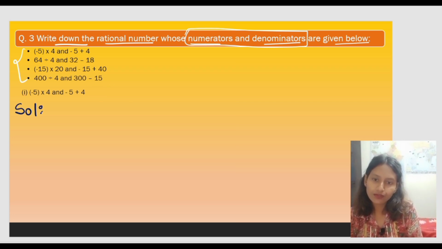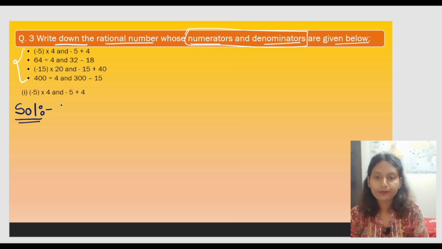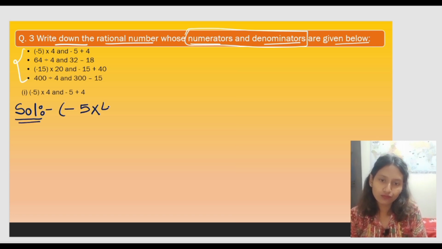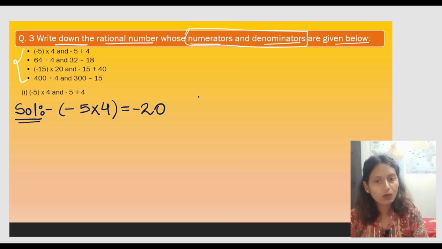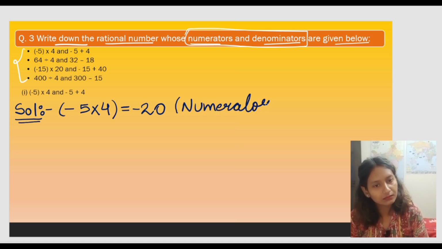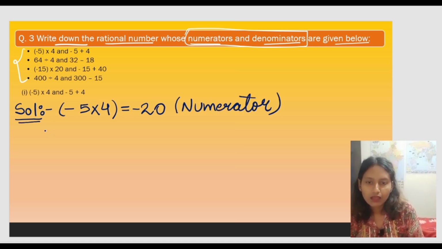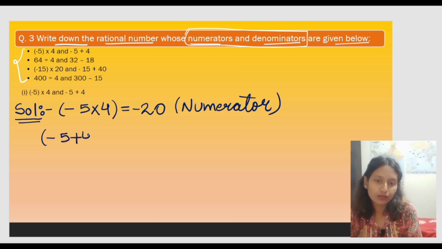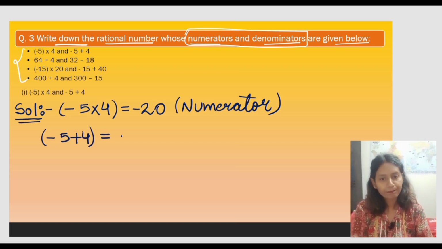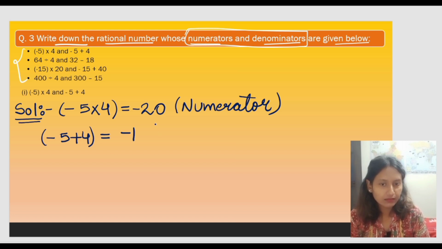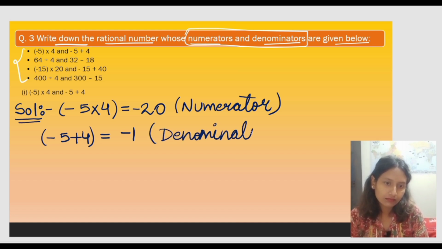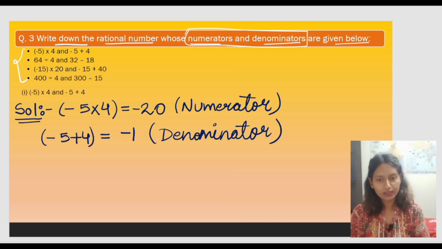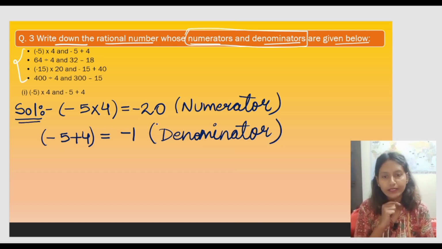We are going to solve our first question, and the first question says minus 5 into 4 is going to give you 20 with a minus sign, and this is your numerator. Likewise, minus 5 plus 4, when you calculate it, what will you get? You will get minus 1, and that is your denominator.